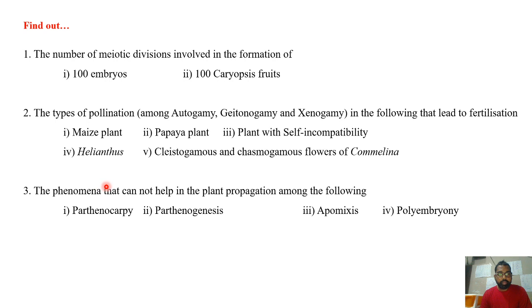Next, what kind of phenomena can be seen? Like we have already discussed parthenocarpy, parthenogenesis, apomixis and polyembryony. Among these, which phenomena cannot help in plant propagation? You just find out this also.